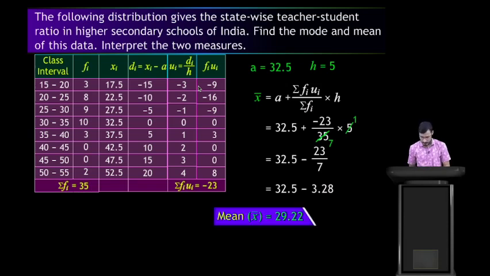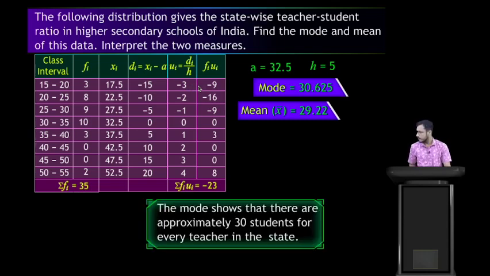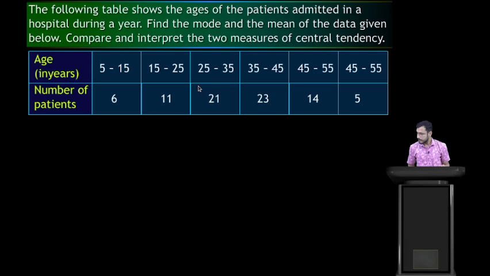Okay students, so here the mean is 29.22 and the mode is 30.625. That means the mode shows that there are approximately 30 students for every teacher in the state. Okay, and the mean.